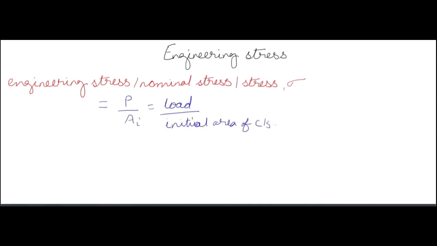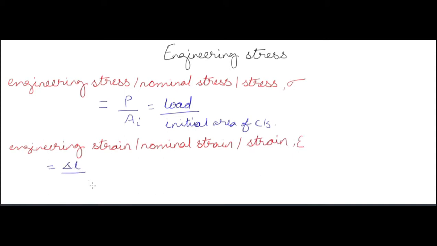So the next topic is the strength of materials, and in the strength of materials, the first topic is engineering stress. The definition of engineering stress, which is also called nominal stress or simply stress, is load divided by initial area of cross section. Then we have engineering strain, or nominal strain, or simply strain: change of length by initial length, which means final length minus initial length, divided by initial length.